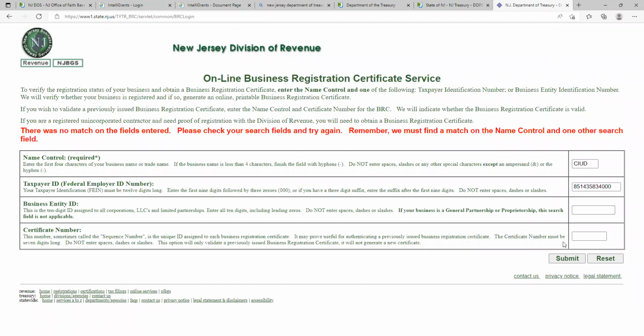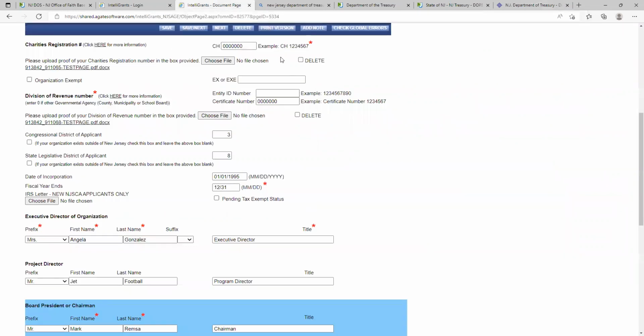Okay, so that means that you have to register for your business division of revenue number. If you watch the webinar, it'll tell you what number to call in order for you to register your business. But that's all in the webinar, okay? And now, if you don't have that number by the time you apply, just under certificate number, insert all zeros, and then under choose file, upload a Word document that says this.